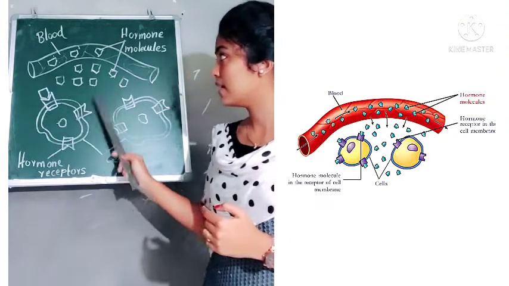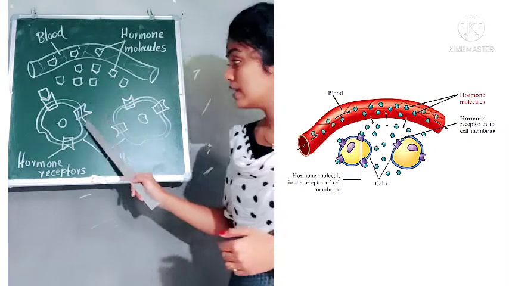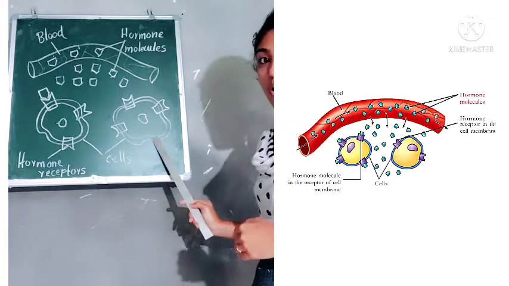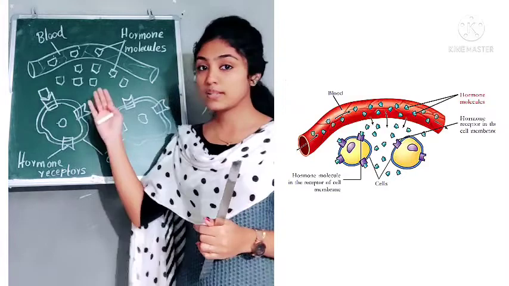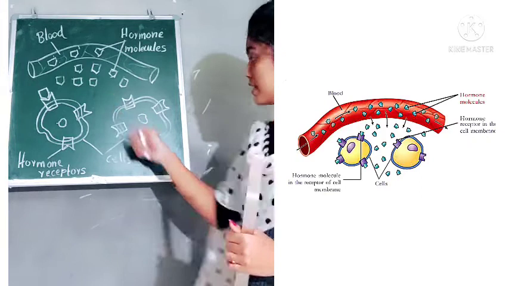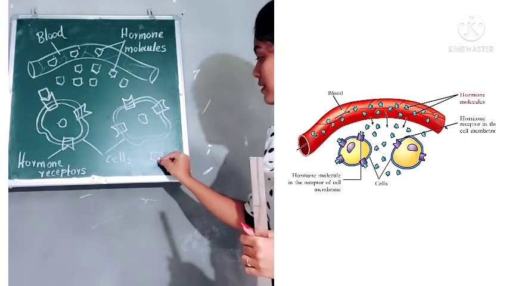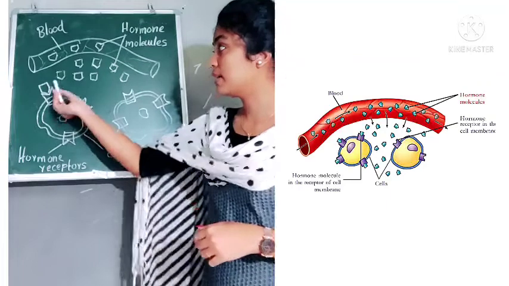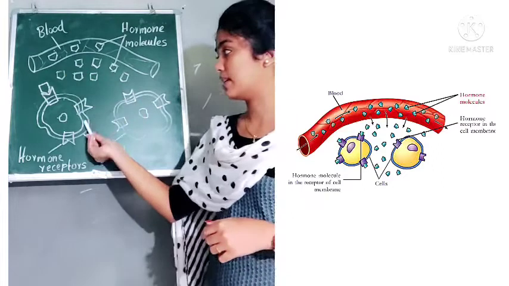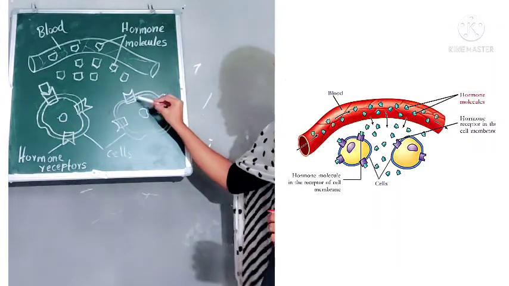But this particular hormone molecule acts only upon this particular cell, and not upon the other cell. Looking at the structure of the hormone molecule, you can see that it binds only with the receptor of this cell, but not with the receptor of the other cell.